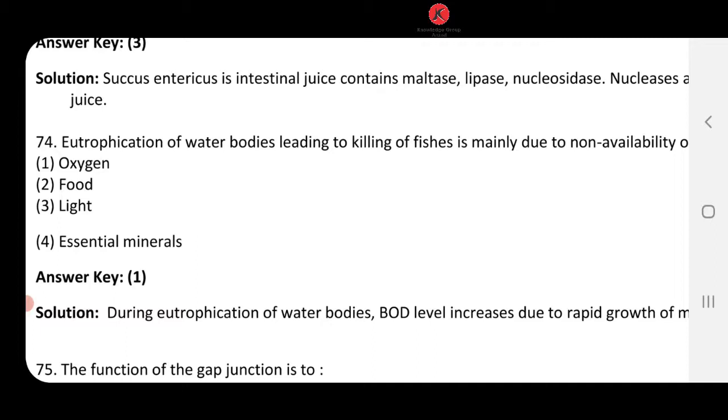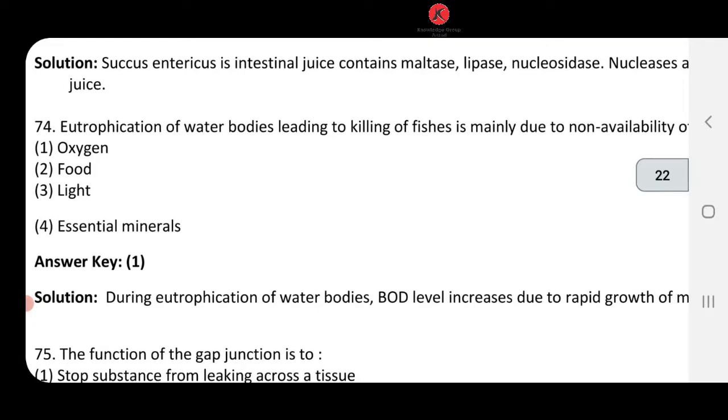We know it is nothing but mineral enrichment. In the process of eutrophication, the pond gets rich with nutrients. Leading to killing of fishes is written. In eutrophication there will be deficiency of oxygen. So the answer is due to non-availability of oxygen, fishes present in water bodies are going to die. So 74, answer number 1, oxygen is going to come.